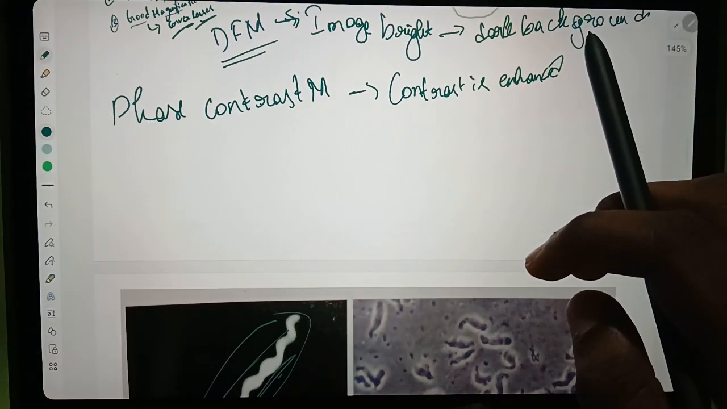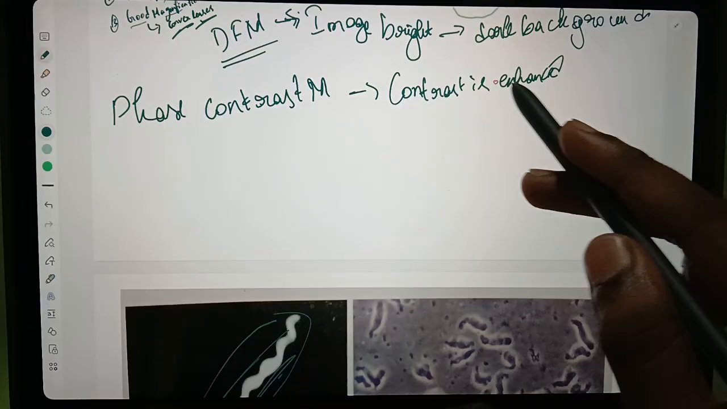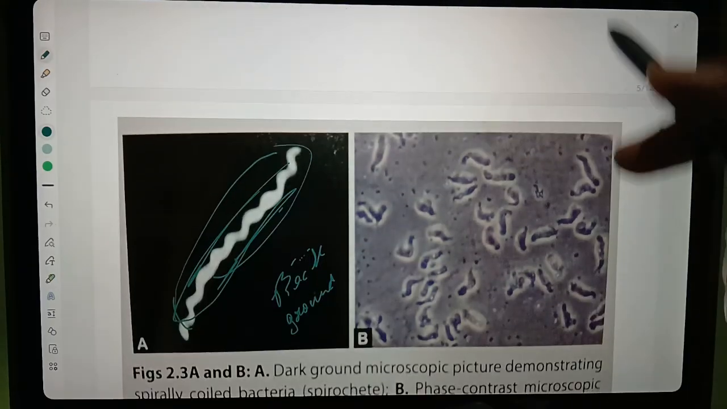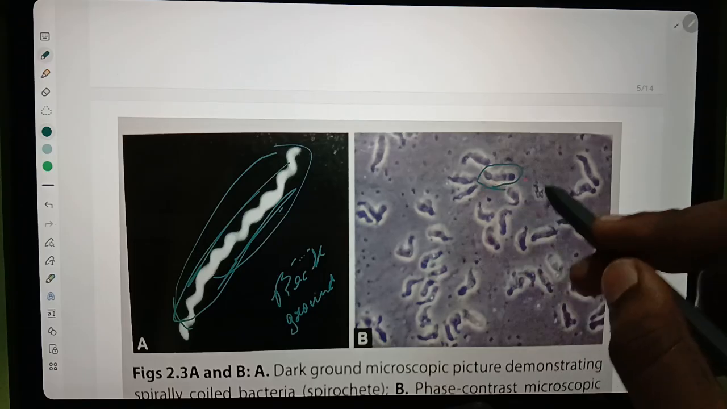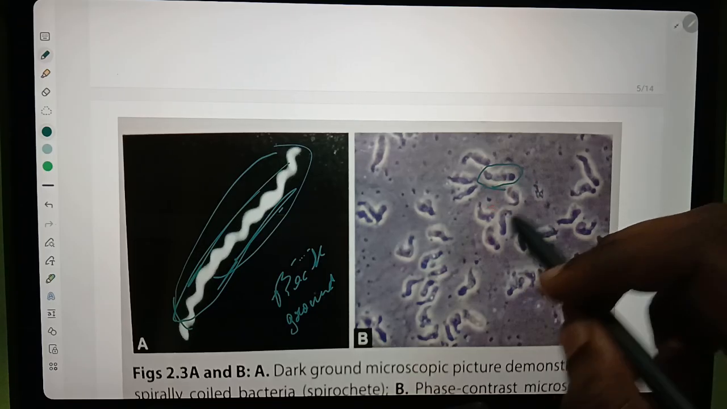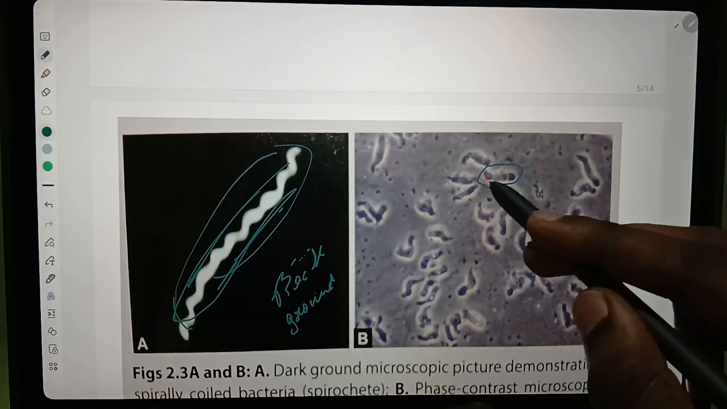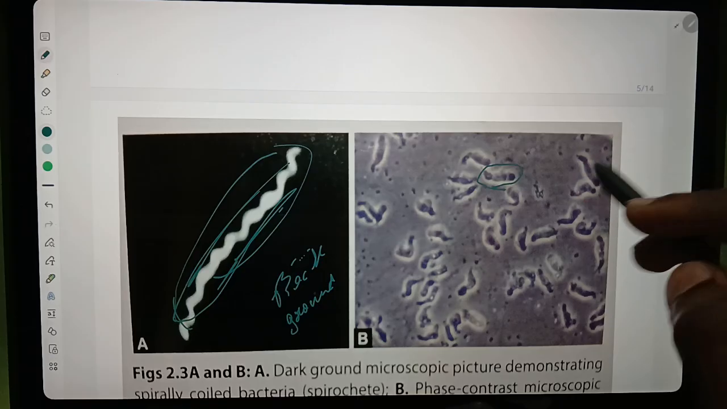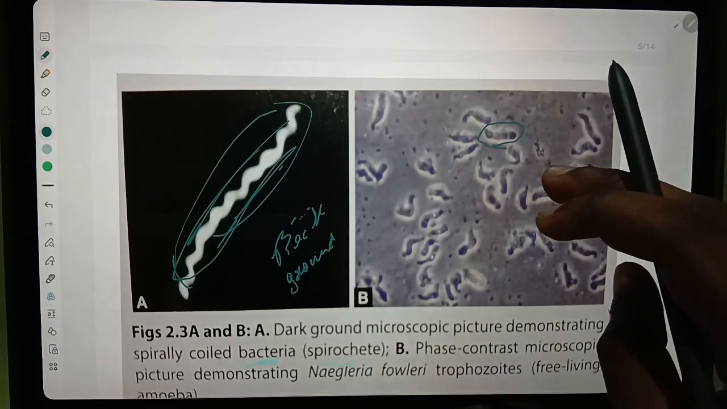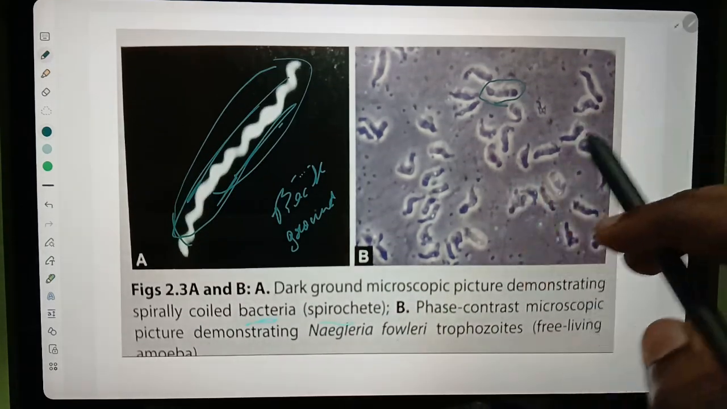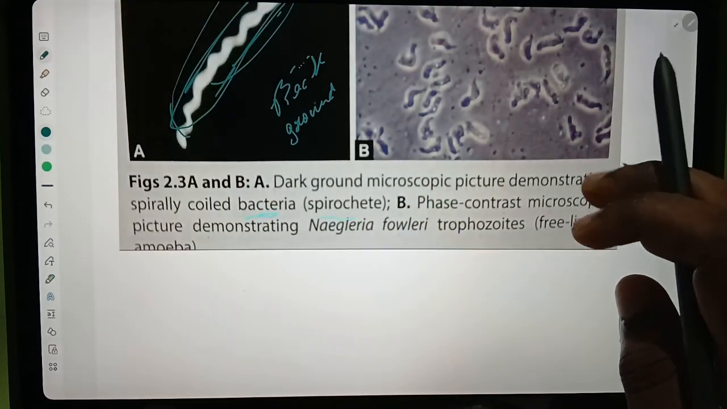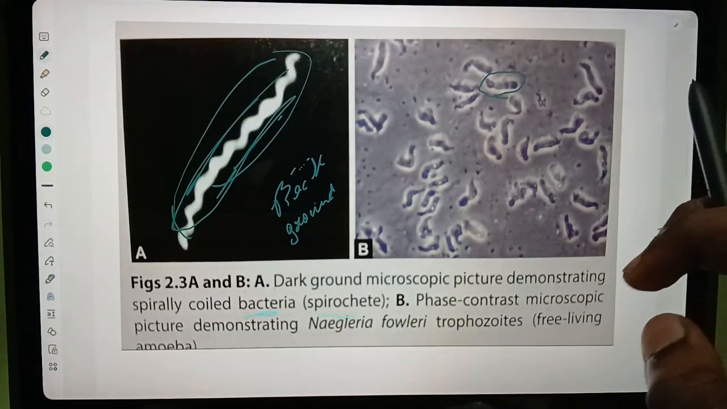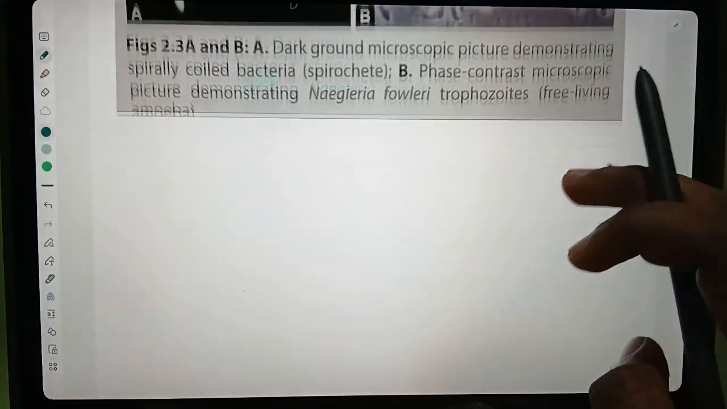Coming to the phase contrast microscope, the contrast will be enhanced. In this we can see the cell wall is glowing, and we also observe the cells are contrasted. Okay, this is a phase contrast microscope. These are free living amoeba, Naegleria.